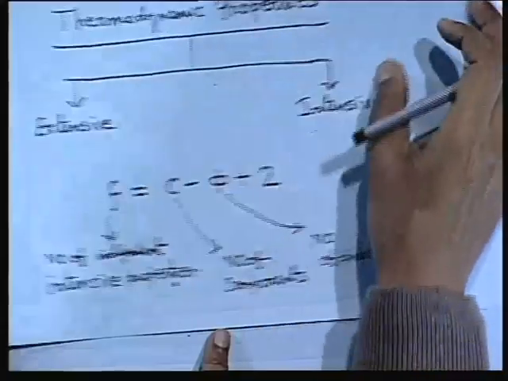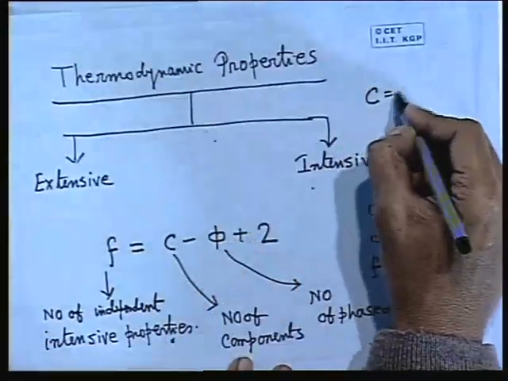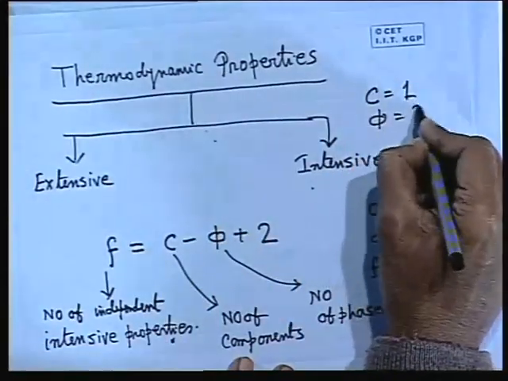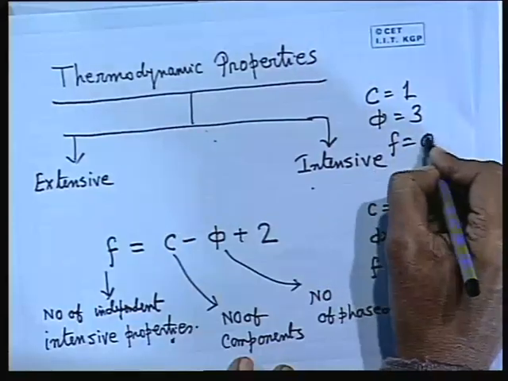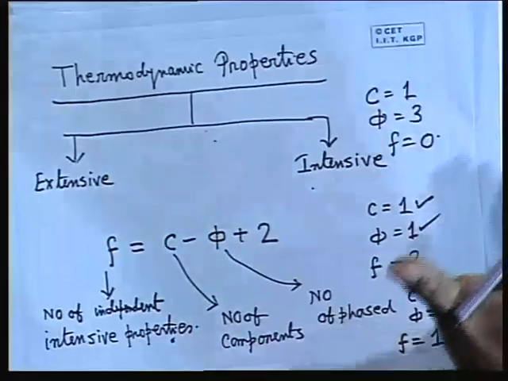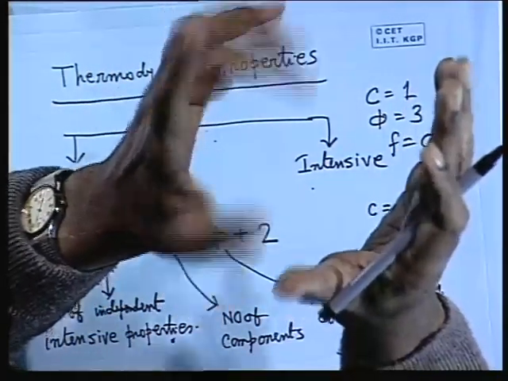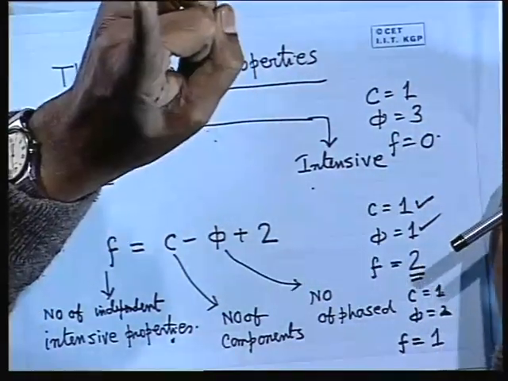Another interesting result: if C is equal to 1 and phi is equal to 3, what is F? 0. What is this? Triple point. That means the three phases can coexist in equilibrium only at a unique state, with no variation of state properties.